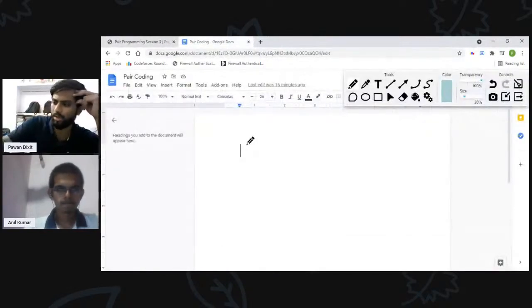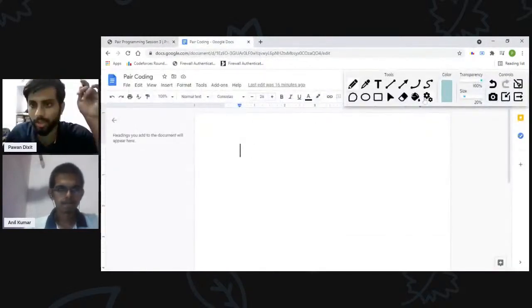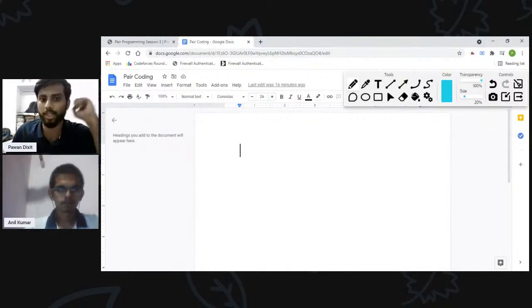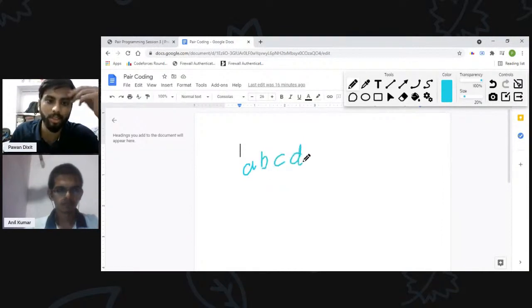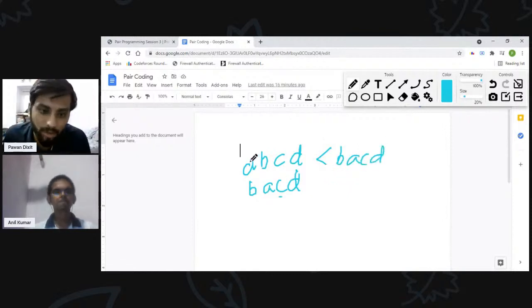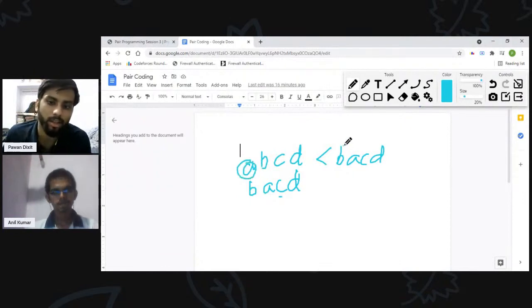So first of all, let me explain what is the lexicographically smallest string. Lexicographically means the dictionary order. By that I mean, if I have one string ABCD and another string BACD, then I can say that ABCD is smaller than BACD, because this A is less than the first character.